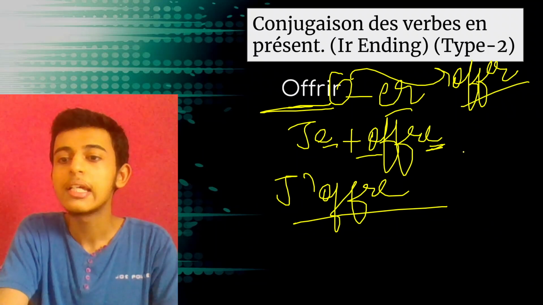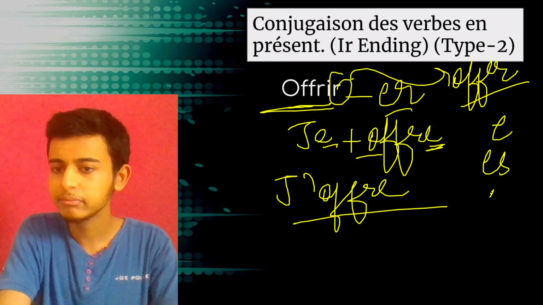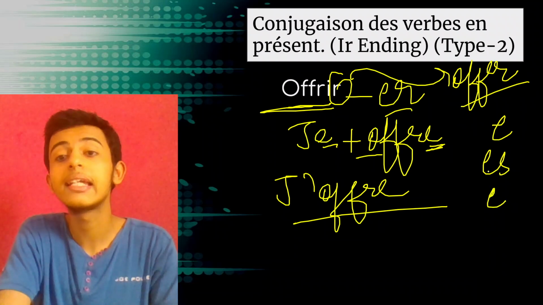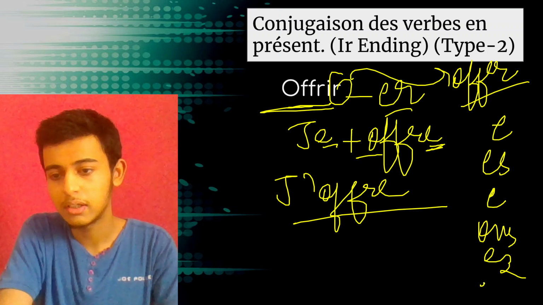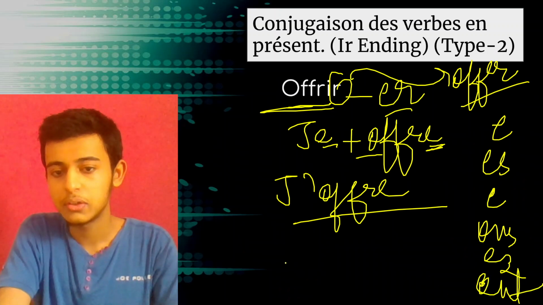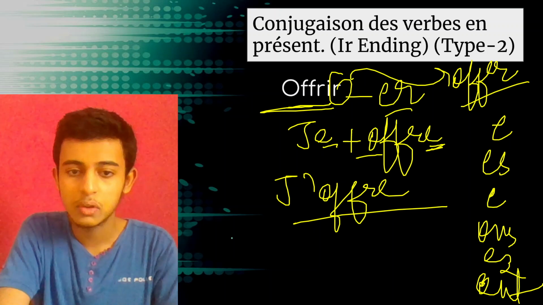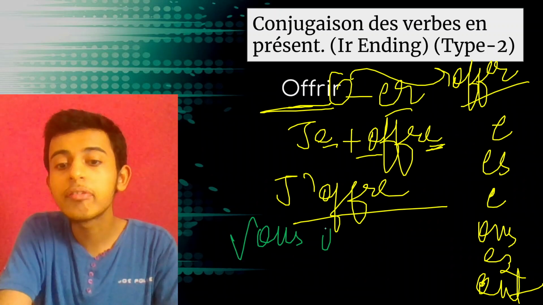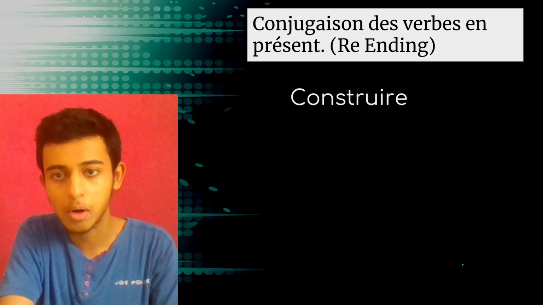J'offre. Right? So the endings are going to be E, ES, just like your ER ending verbs. ONS, EZ, ENT. So for example, if I want to conjugate it with vous, let's say, it will be vous offrez. You are offering or you offer.